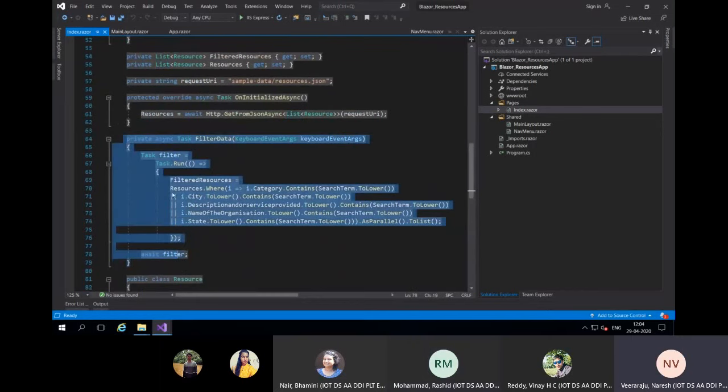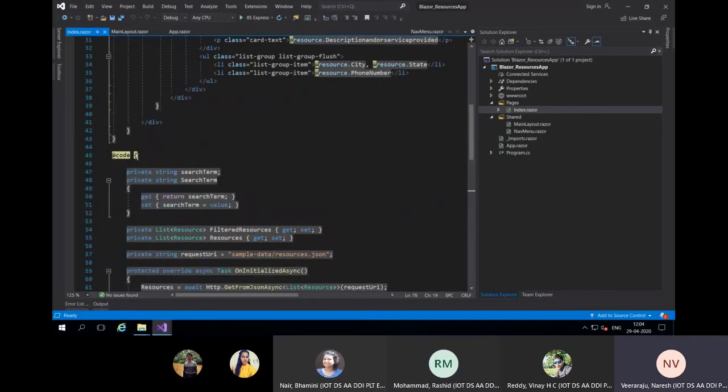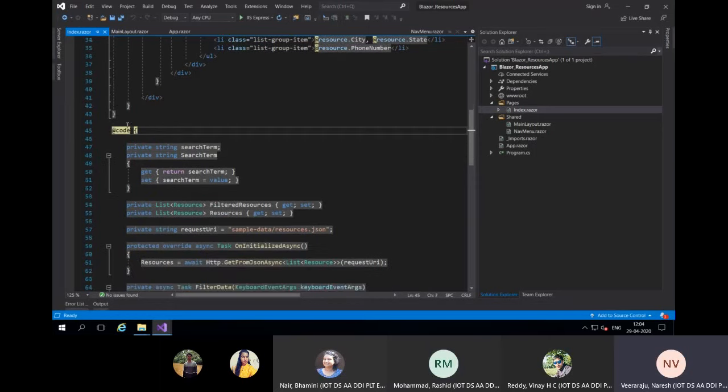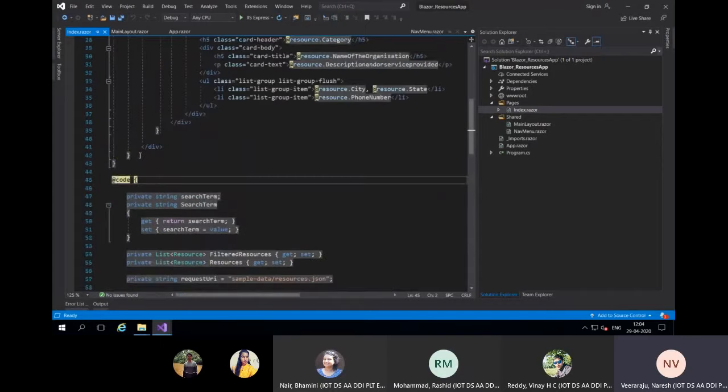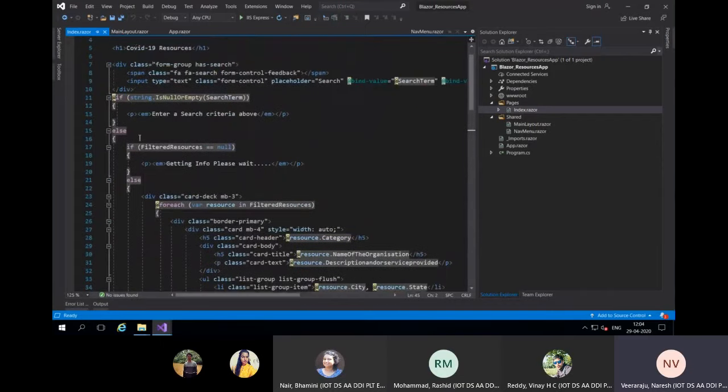So everything is within the HTML file itself. Within a code directive, I have one code directive, and within that I write all my C# code, and the rest of the thing is all HTML.